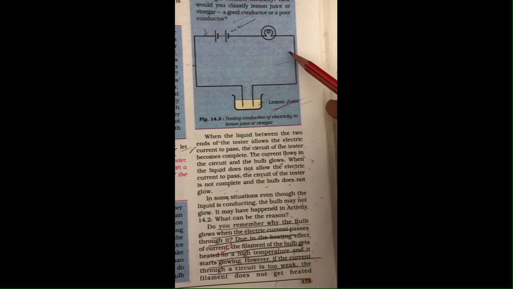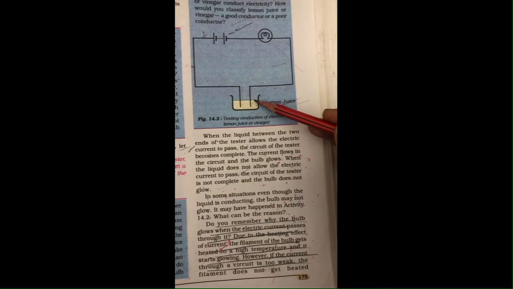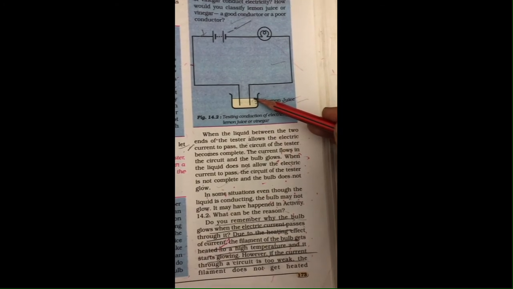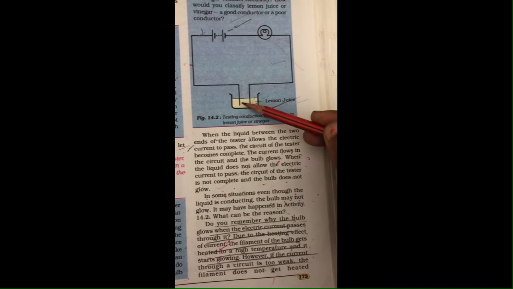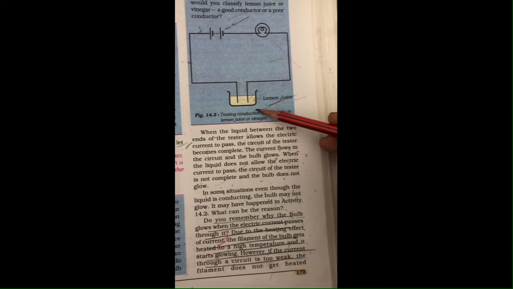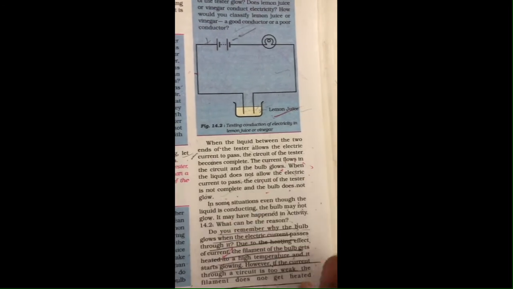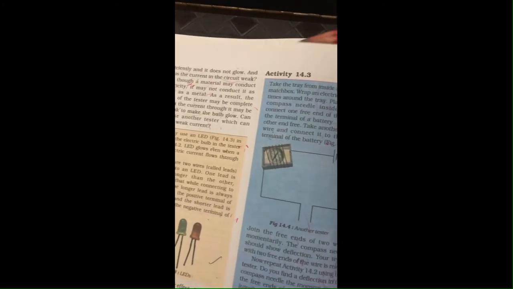Clear? But if the solution we are taking here is a weaker or poor conductor of electricity, or it is going to produce weak current, then the filament does not get enough heat. Clear? So if the heating effect is not produced properly, then it does not glow.